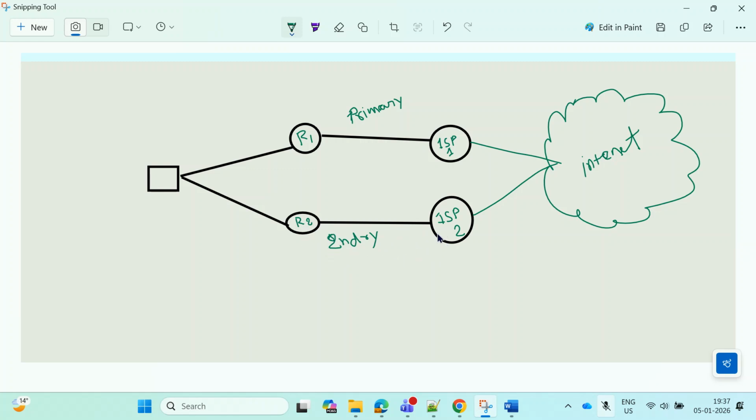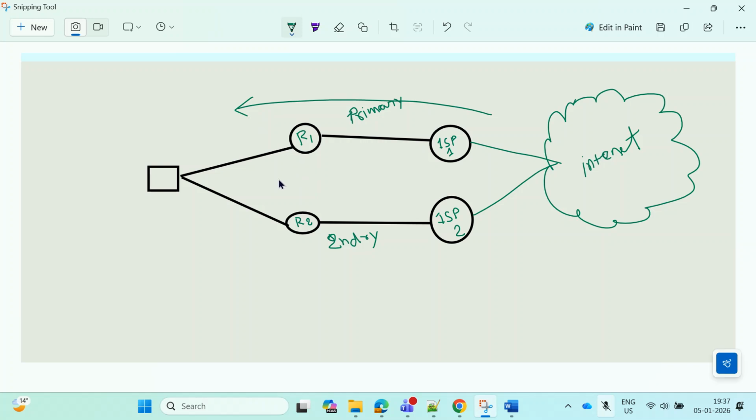So if traffic comes from any source, it will not follow this path, it will follow this path, because here we are prepending, we are just showing the router that there are multiple AS numbers in this path. That is why it will not follow this path. It will go via primary. This one is for incoming.